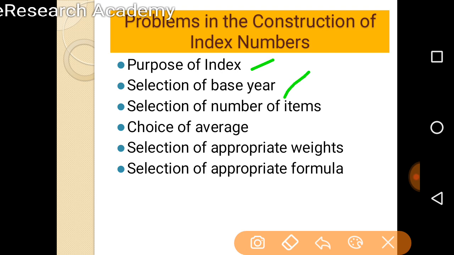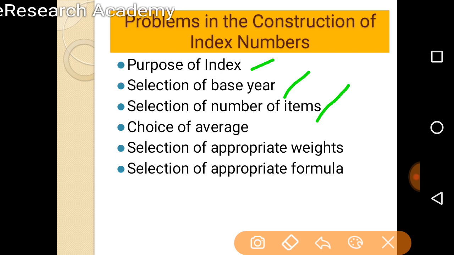And the third one is the selection of the number of items in an index number. How many items will we select in a particular index? It must be representative for that particular index number. If we want to construct an index number for measuring the standard of living of the people, we will have to include all the related major items that measure the standard of living of the people of the nation.